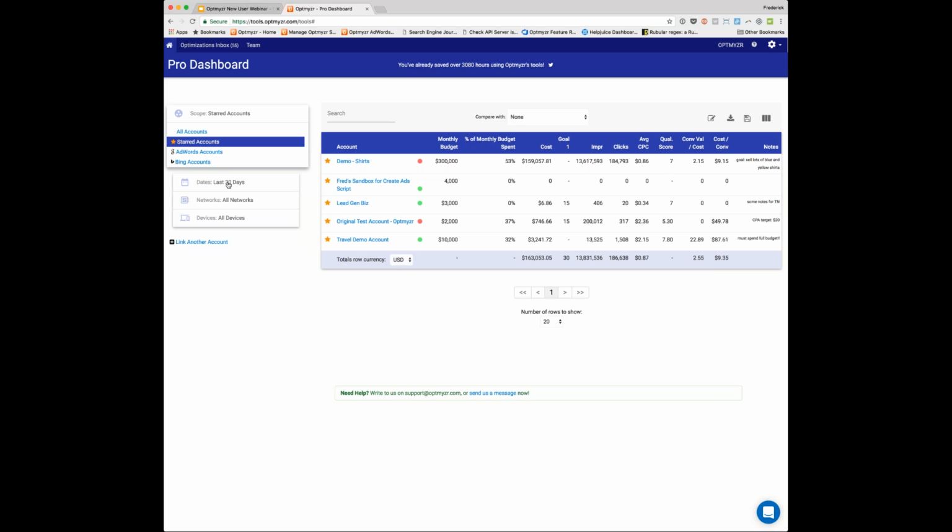Now I could also change that to the current month, and then I would see how far along we are for this current month towards hitting that budget. So it would give me a better idea of what was ahead of the budget and what was behind on delivering the budget that we wanted to.